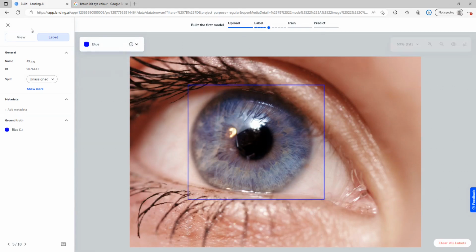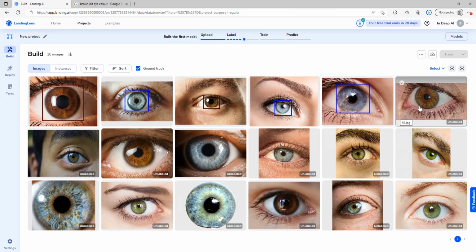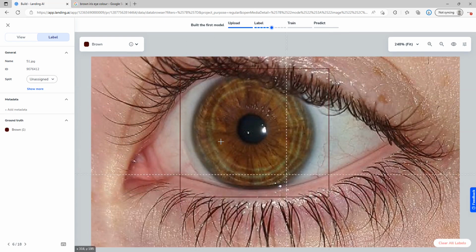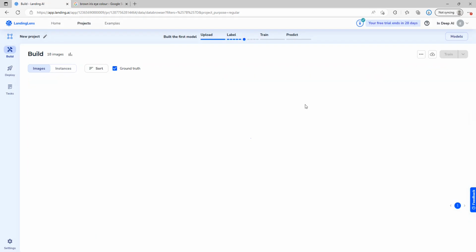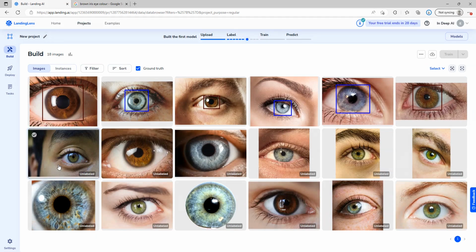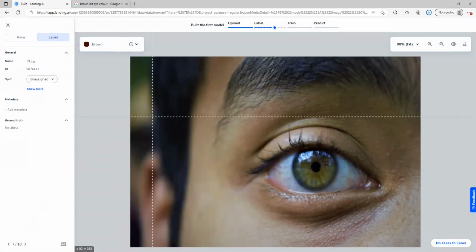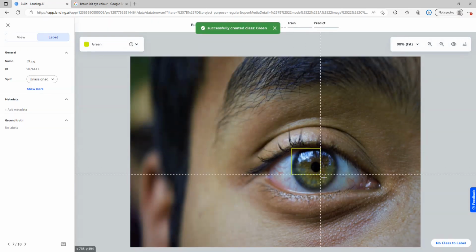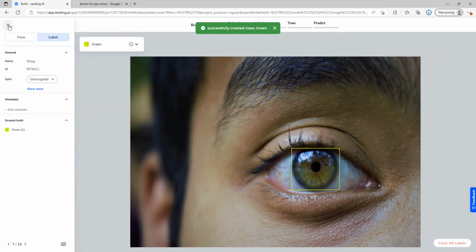Another blue variant. Tricky variant here. I'm going to say that the majority of this particular iris is brown. You could potentially make an argument for green, but to keep things simple I'll go with brown. Now this one I believe we will class as green. I'm going to go for lime color, green variant, save, and category assign.